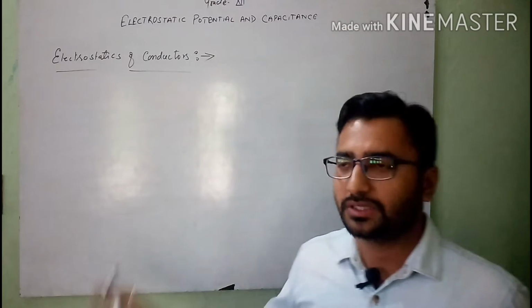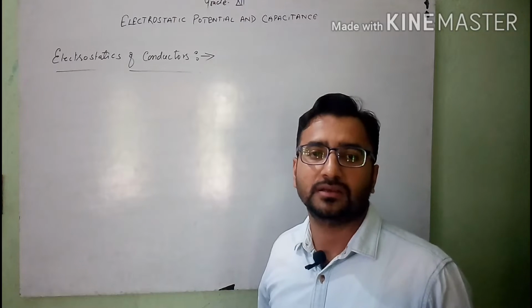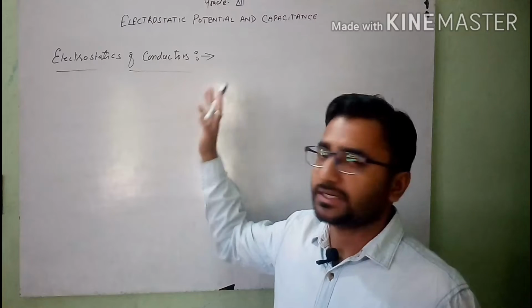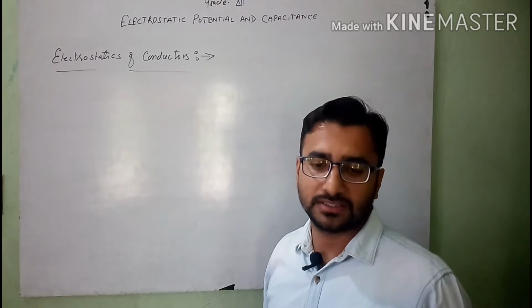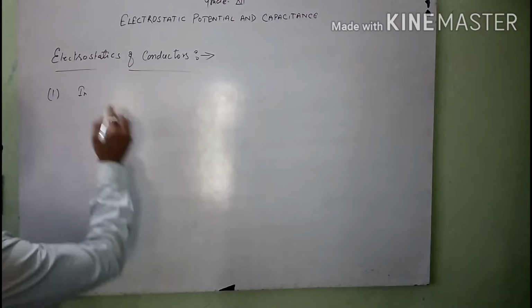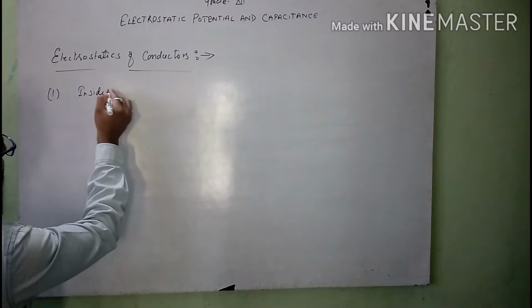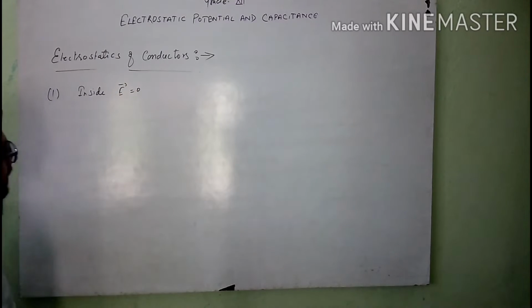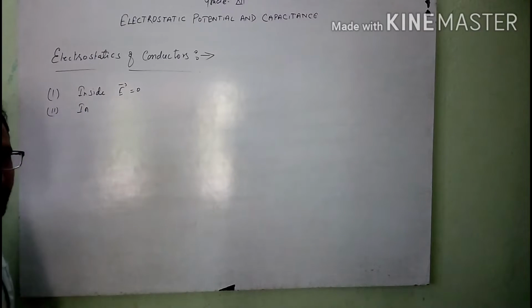Here with you are the new topics of this second chapter, electrostatic potential and capacitance. The topic is about the electrostatics of conductors. You know that conductors are those which conduct electricity. So first, inside the conductor, the electric field is zero, and second, inside the conductor,